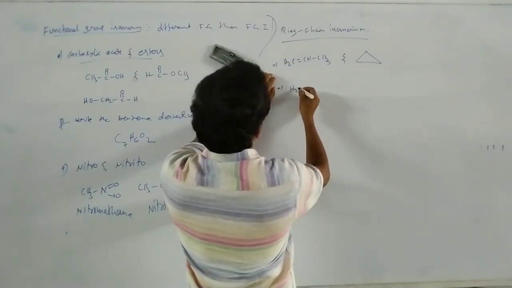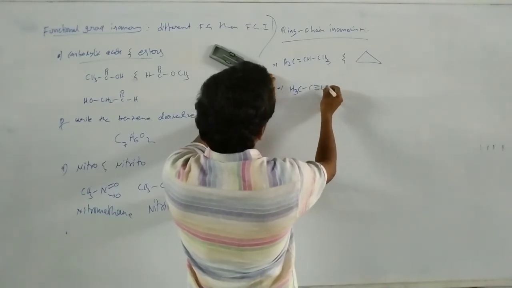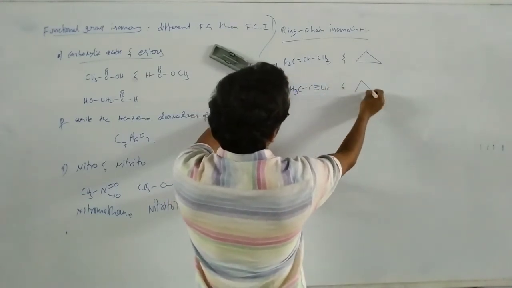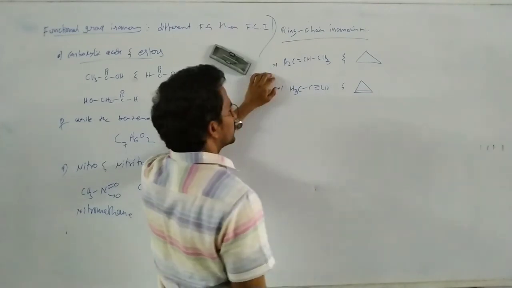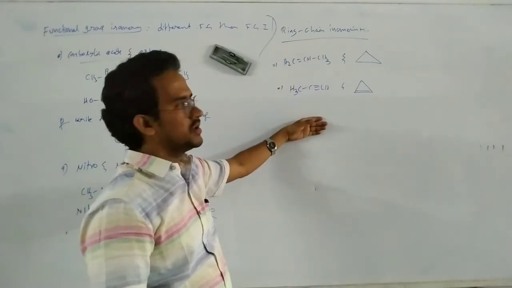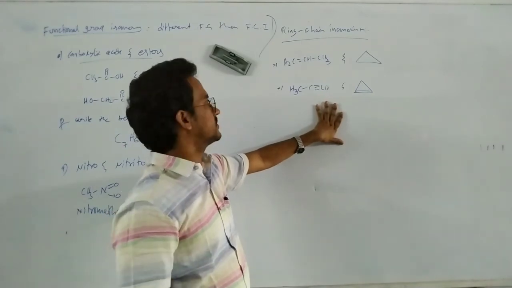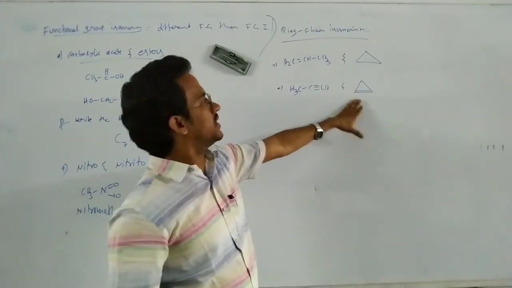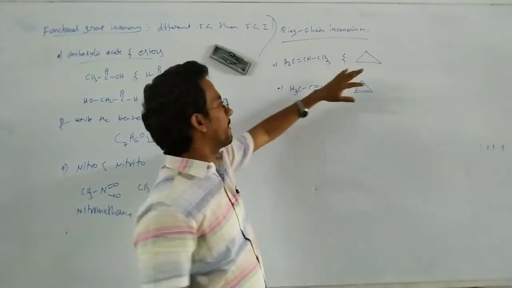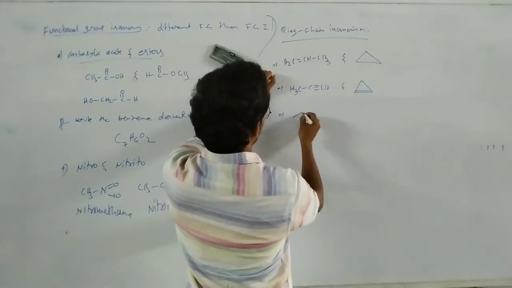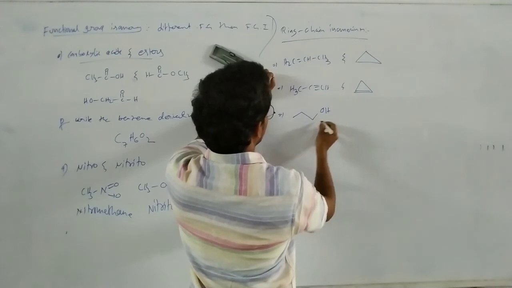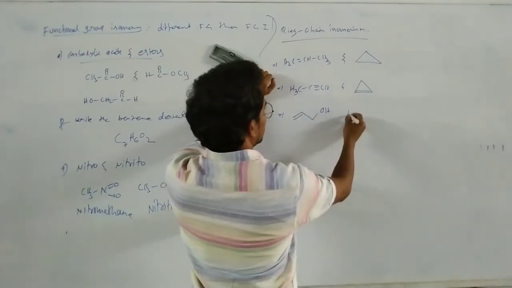CH3 C triple bond CH, and this one, way of representation is different. Here the ring chain isomers are also considered the functional group isomers. Here triple bond, double bond. Here only single bond. For suppose this is the alcohol, unsaturated alcohol.